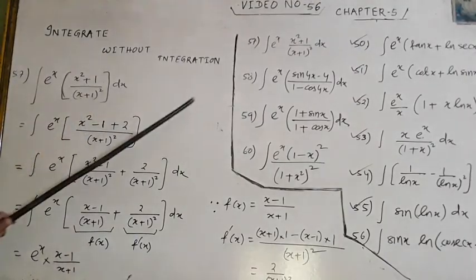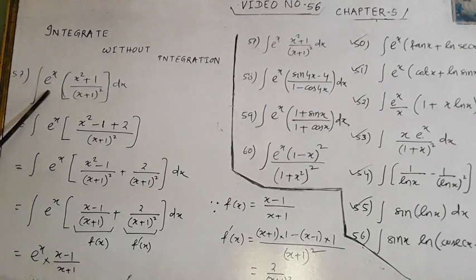Now look at 57, problem number 57. It is e to the power x times x square plus 1 by x plus 1 whole square. Now what am I doing here? Looking at the denominator, I arrange the numerator as x square plus 1 is x square minus 1 plus 2.